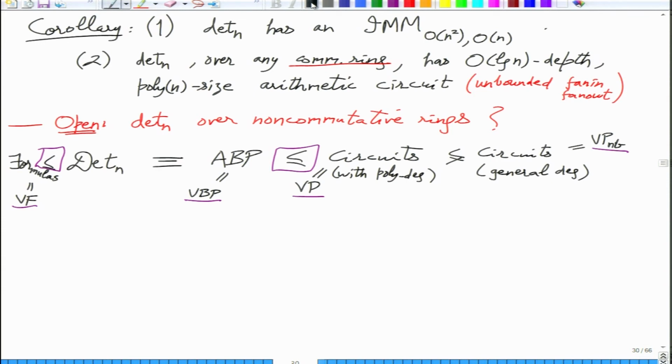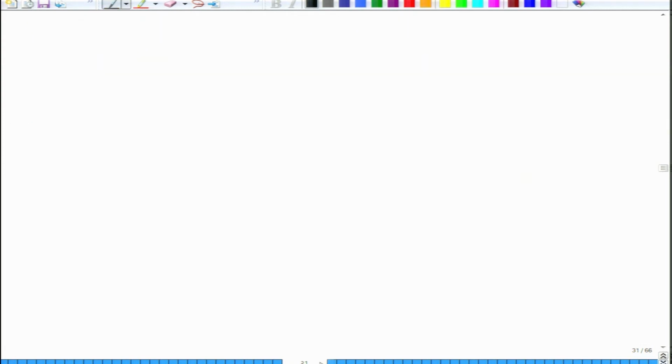So what we will do now is look at some very powerful structural results. Circuits with polynomial degree, which is VP, we will now prove some structural theorems about VP. Some of them will be very unexpected. You would not conjecture them looking at the definition, just like you would not conjecture determinant equal to VBP from the definition. So equally unexpected results.